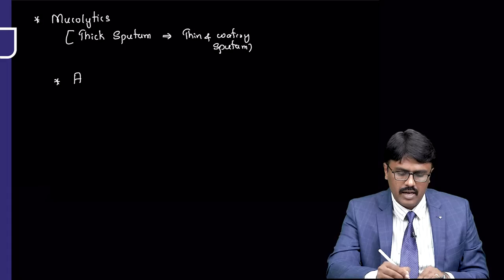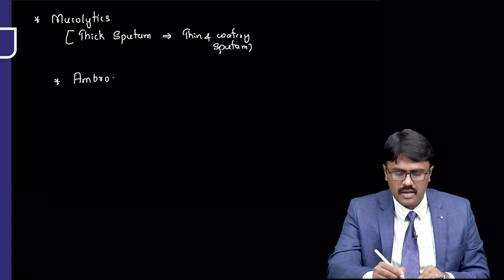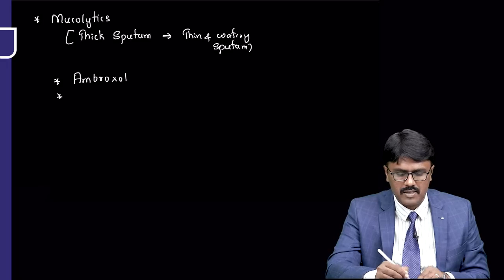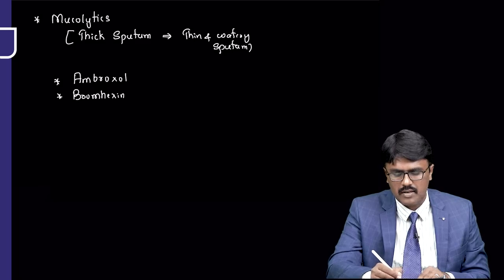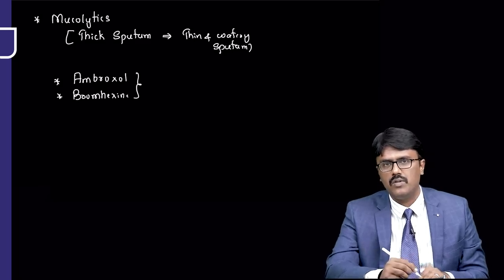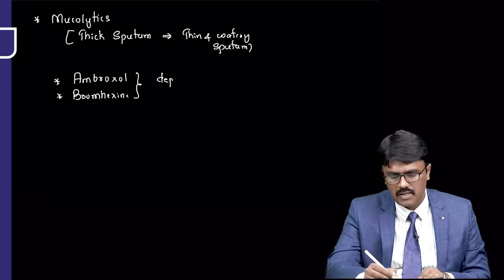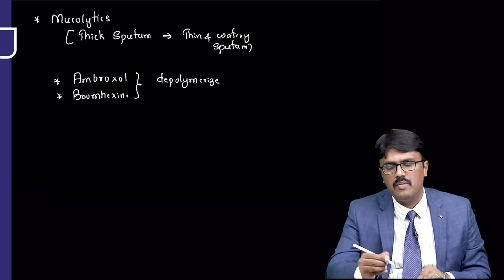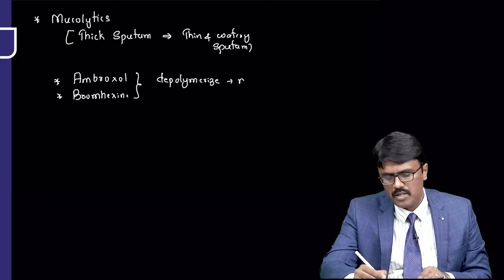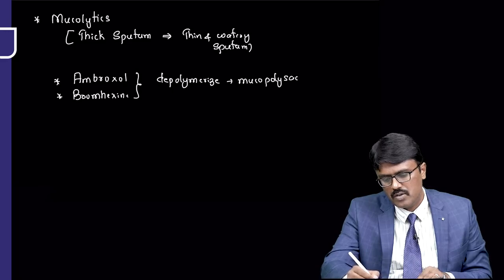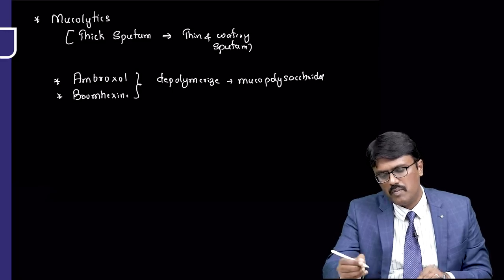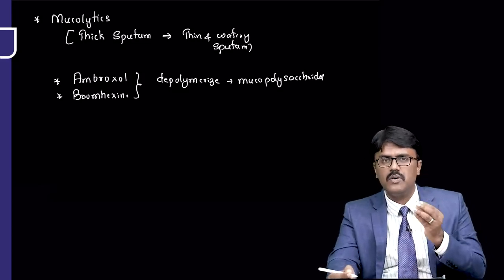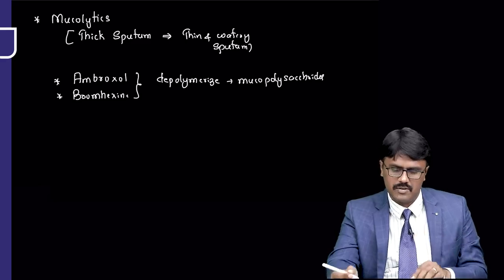We have a drug called ambroxol and a drug by the name bromhexine. What do they do? They depolymerize the mucopolysaccharide in the sputum. So when you depolymerize the mucopolysaccharide, the sputum becomes thin and it's easy to expel.